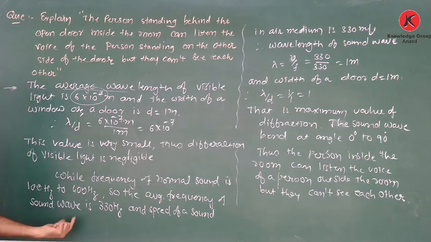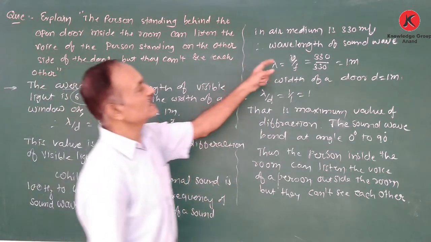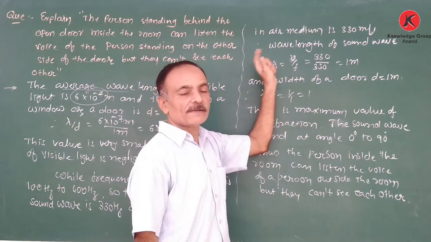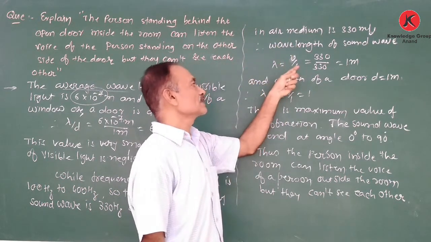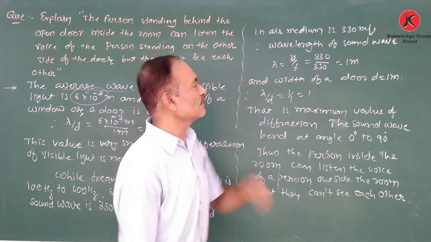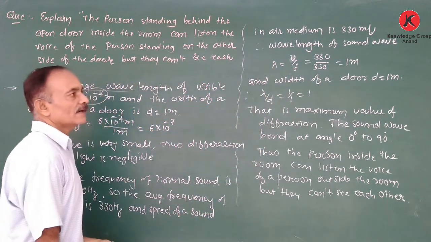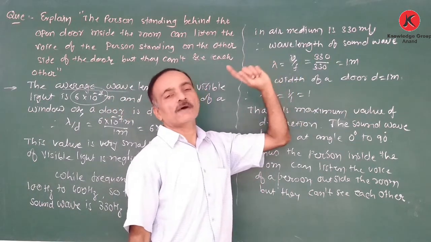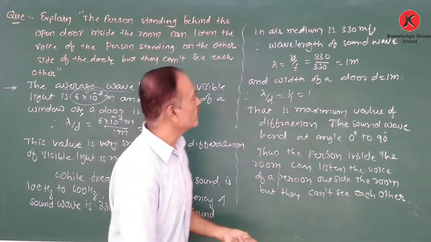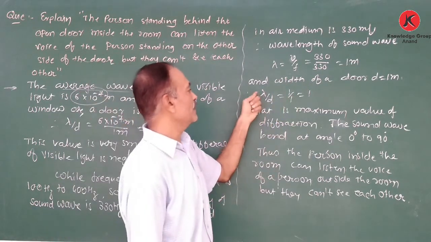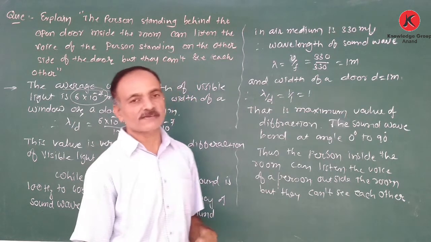Therefore, what is the wavelength corresponding to this frequency? We know that velocity is equal to f into lambda, that is, frequency into wavelength. Therefore, wavelength is equal to velocity upon frequency, 330 upon 330, that is approximately 1 meter. The width of a door is also 1 meter. Therefore, lambda upon d is approximately 1.